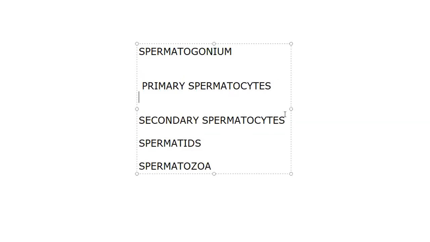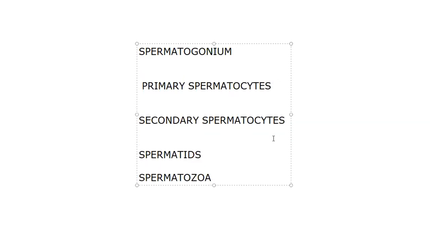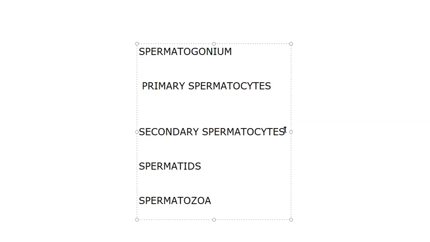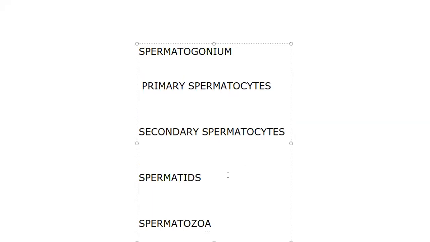How the primary spermatocyte gets formed is important here. On what basis are they formed? Meiosis 1 results, meiosis 2 results. These kinds of questions can be expected here. So I'm making a little more space so that I'll be able to write. Spermatogonium to primary spermatocyte: what is the division? Mitosis. So if I say this is 2n equal to 46, the spermatogonium is also 2n equal to 46. Next, primary spermatocyte.